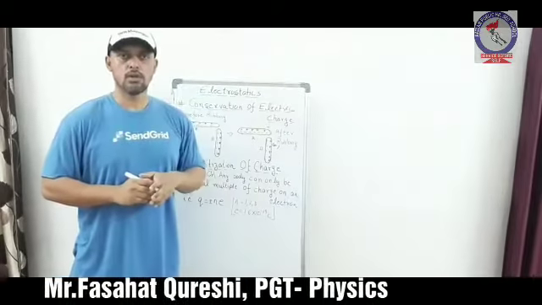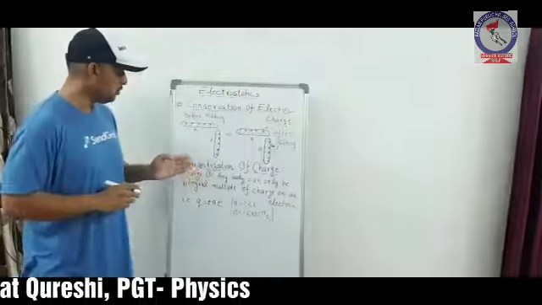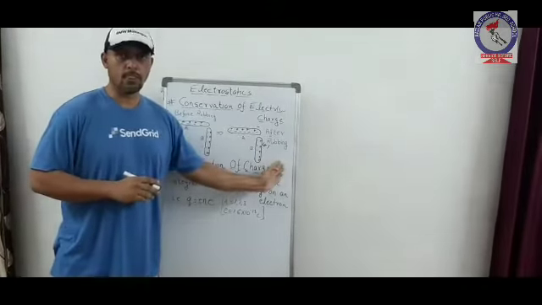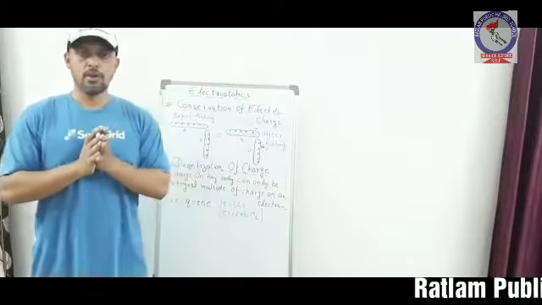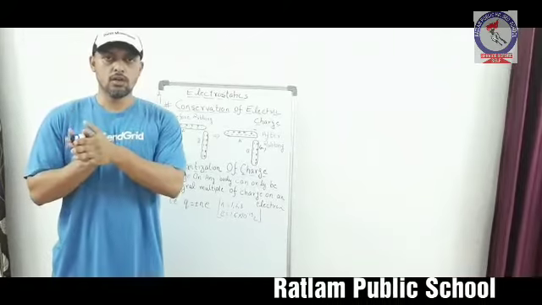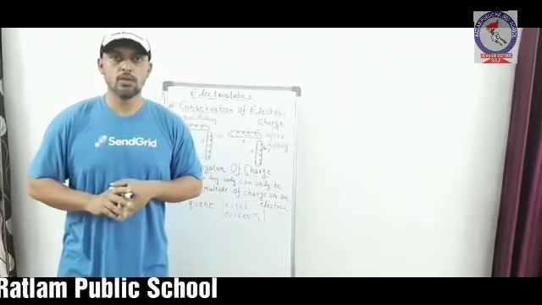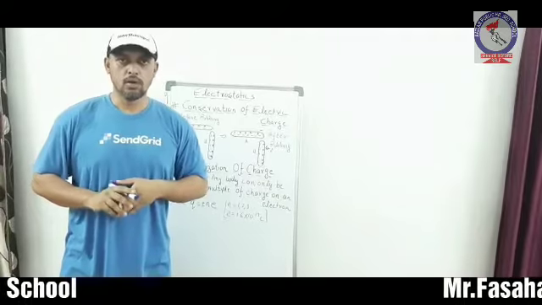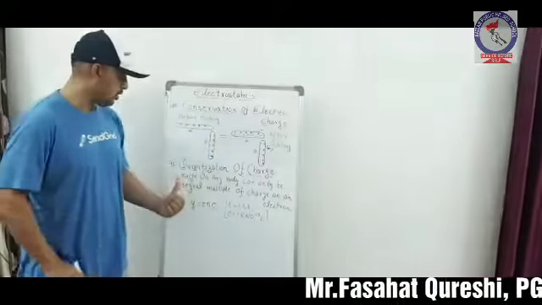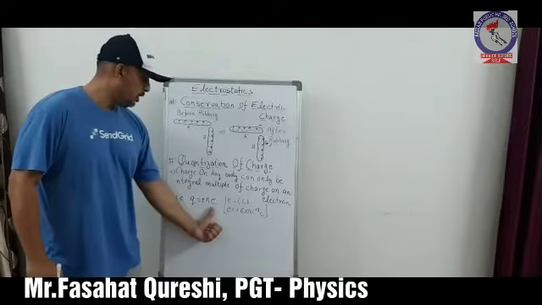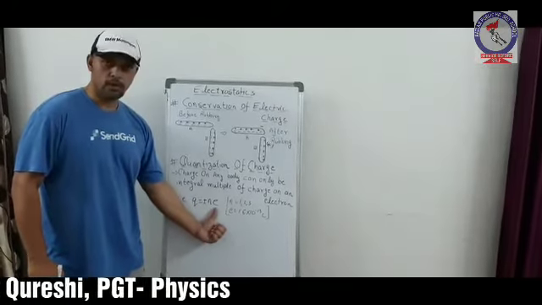Following the concept of conservation of electric charge, we have another concept, the quantization of electric charge, which says that whenever an electron is transferred from one body to another, it is always going to be an integral number. Or in other words, we can say that the charge on any body can only be an integral multiple of the charge of the electron.